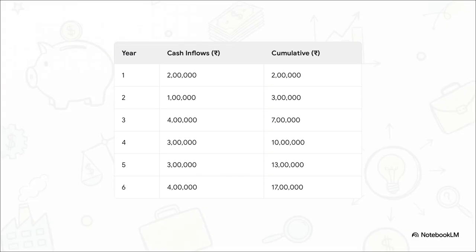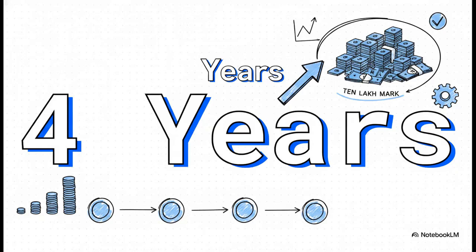Let's see how this builds in a real-world, unequal scenario, with an initial investment of 10 lakh rupees. If we track the cumulative cash year over year, in year 1, we bring in 2 lakhs. By year 2, we add another lakh, bringing us to 3 lakhs. Year 3 gives us 4 more, so we're at 7 lakhs. We just keep adding these up to see exactly when we cross that 10 lakh finish line. Tracking that cumulative total, boom, we hit the 10 lakh mark exactly at the end of year 4. That makes our payback period precisely 4 years.